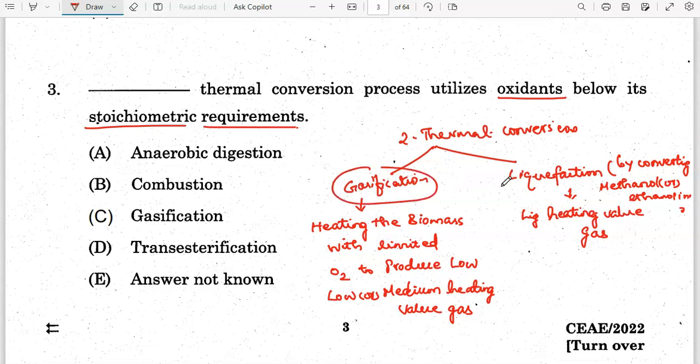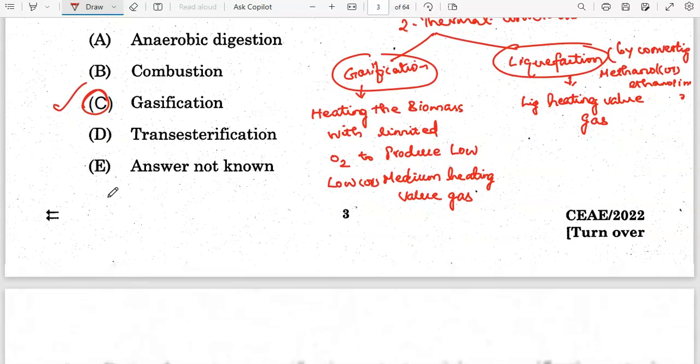So this is the thermochemical conversion process. Here they asked the thermochemical conversion process below its stoichiometric requirements, which is nothing but gasification. Okay? Option C is the correct answer.